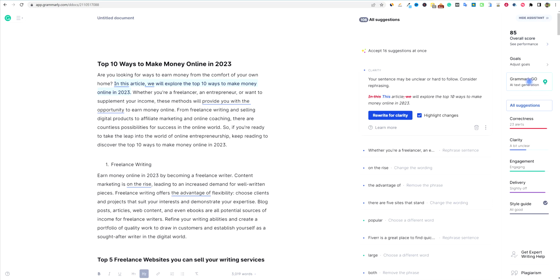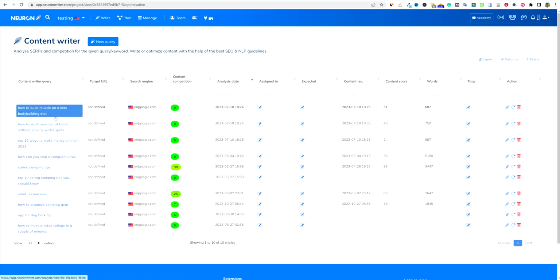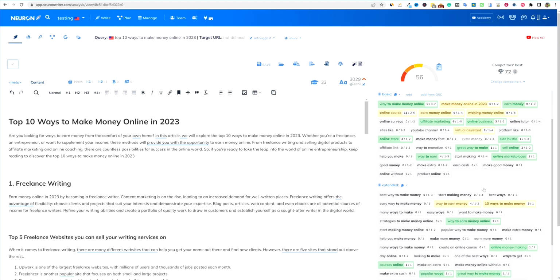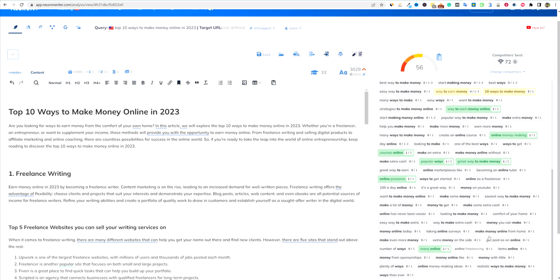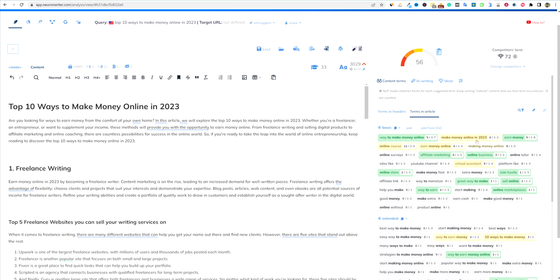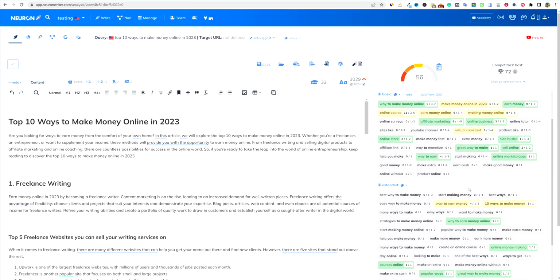So 85 right there. And Neuron Writer, I'm going to go back into testing, go back into ways to make money online and paste that in. And we can see a score of 56 on this article in Neuron Writer. I'm scrolling through here and I'm not seeing any red. We are seeing some yellow that we can improve. It might be over optimized, but red means that you're drastically over optimized, where it could actually hurt your rankings. I think yellow is just to be aware.